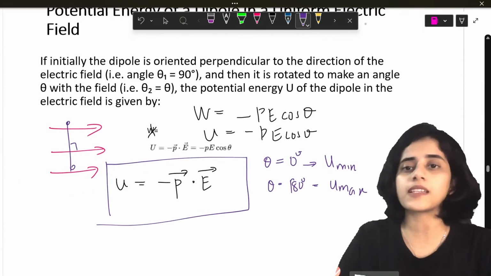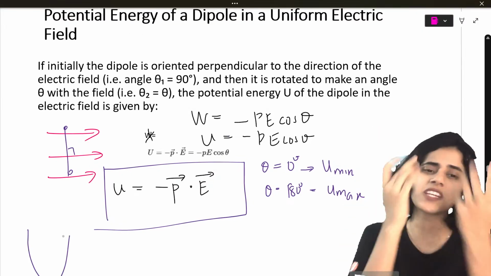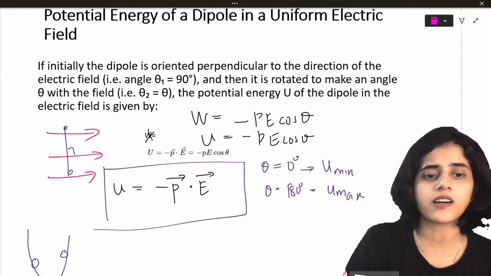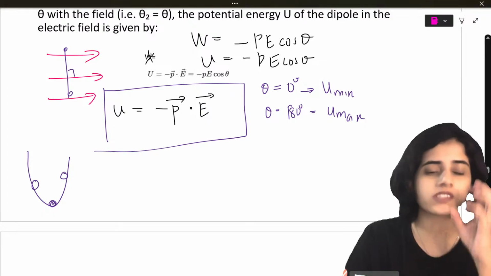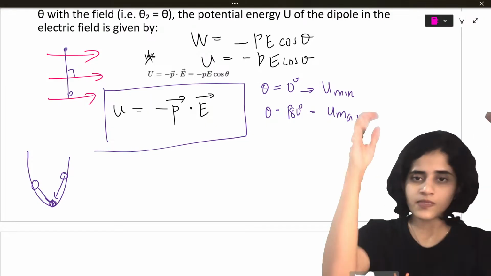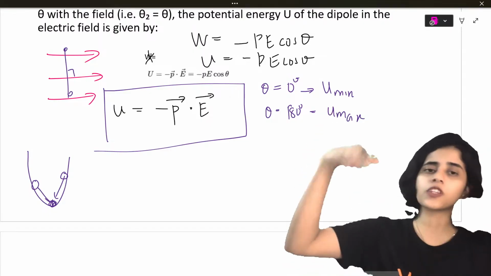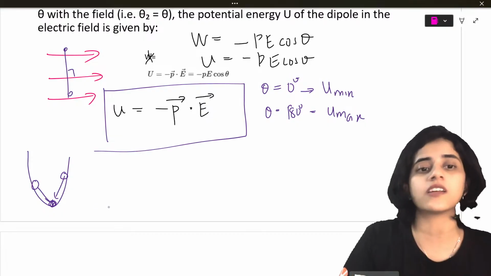I can give you a simple example for you to understand that. Imagine you have a cone, some shape, okay? If you put a ball here or here, wherever you put the ball, it will always come back here, which is the value of minimum potential energy. It will always come back, right? If it's a curved path, wherever you put the ball, it will always come to the bottom. So that is the most stable position where the potential energy is minimum.